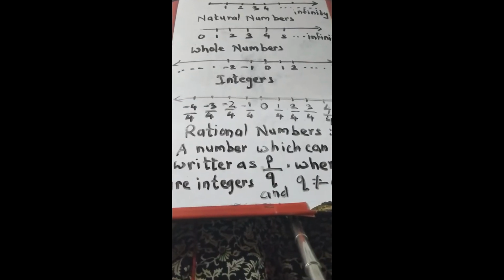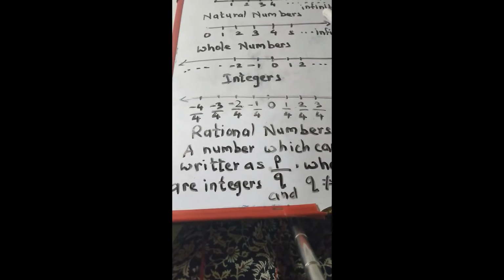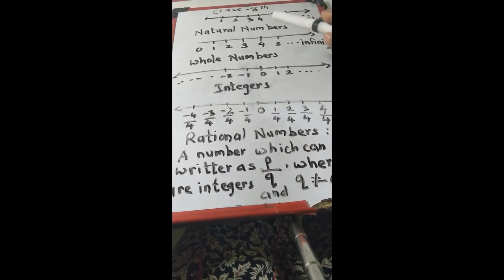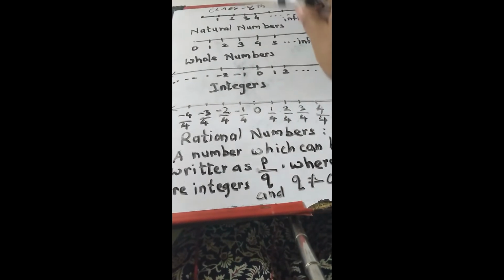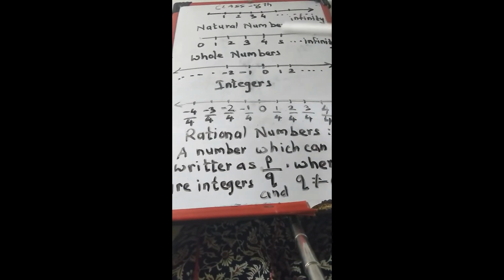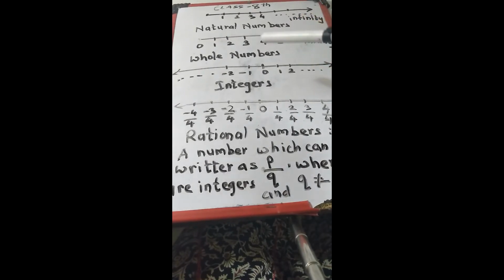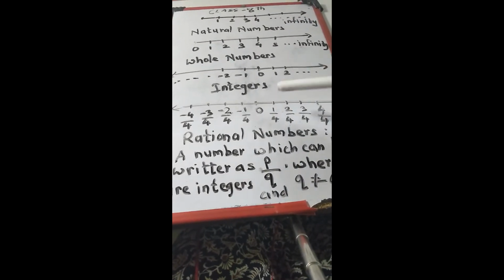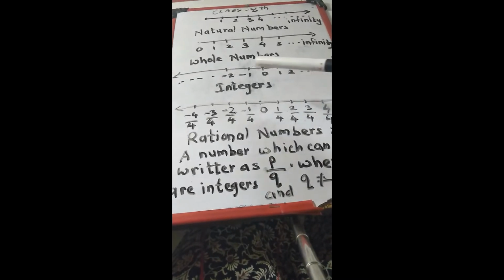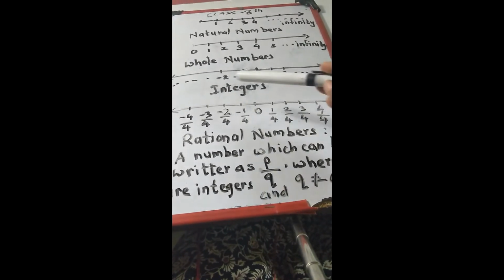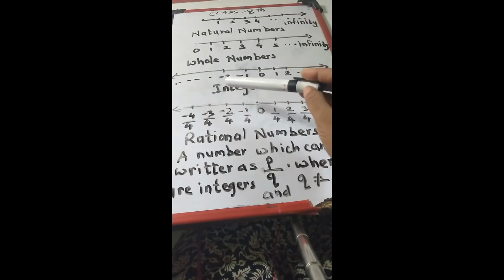I will teach you this on the number line. Okay children, can you see these numbers? The first one is the natural numbers, which start from 1, 2, 3, 4 up to infinity. Then come whole numbers, which start from 0, 1, 2, 3, 4, 5 up to infinity. Then come integers, that will be 0, 1, 2, 3, 4, then 0, and on the left hand side -1, -2, -3.